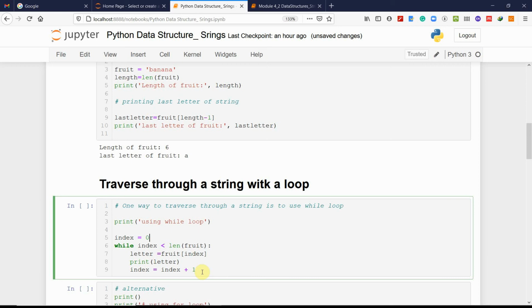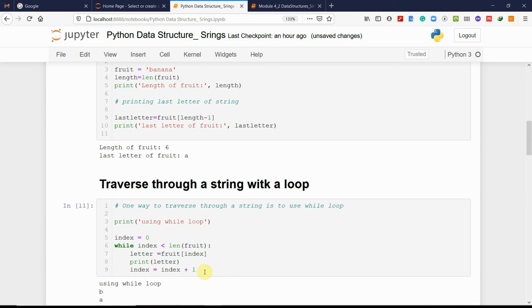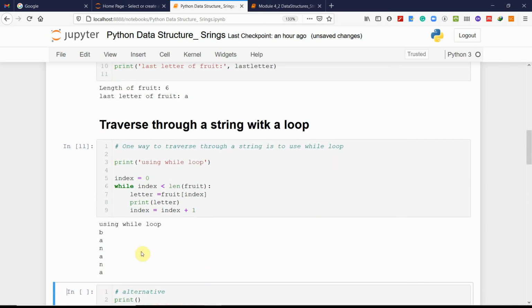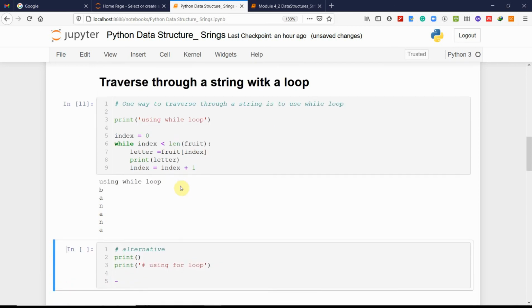After printing and after adding, it will go to the first, second, third, up to 6. You'll see how it works. First letter, second letter, third letter, up to the last letter.